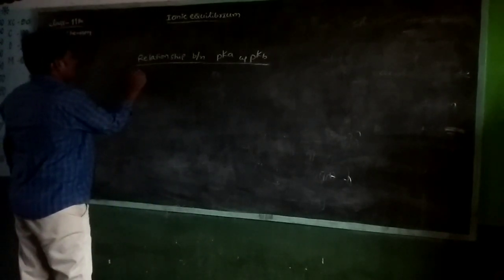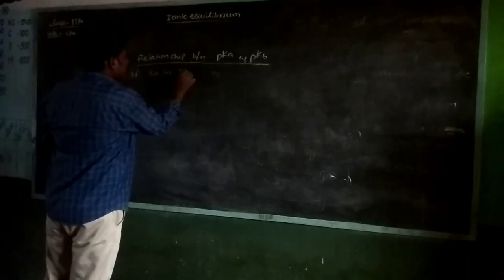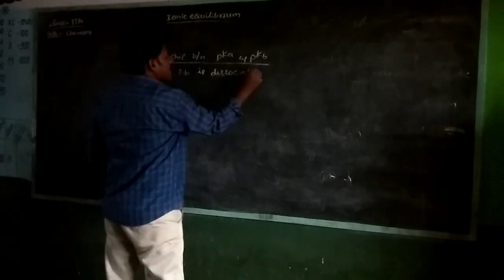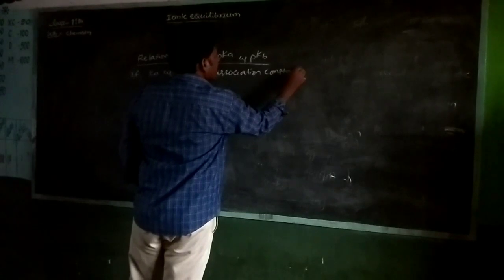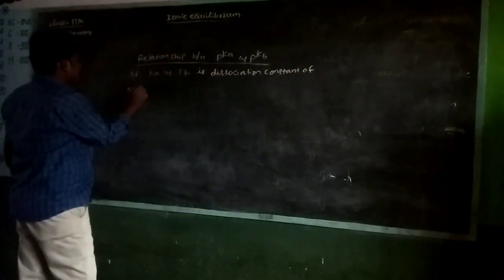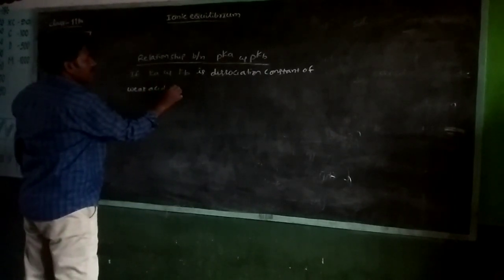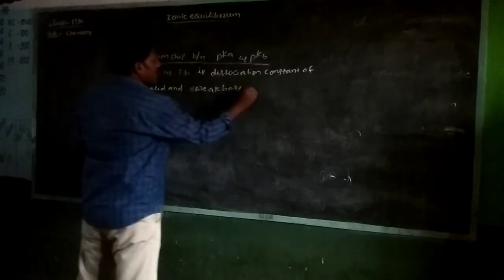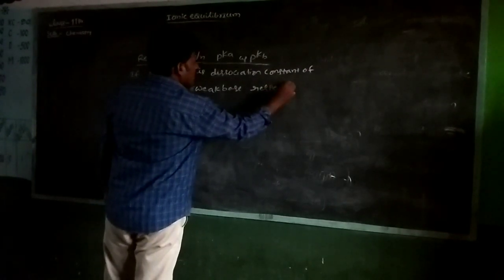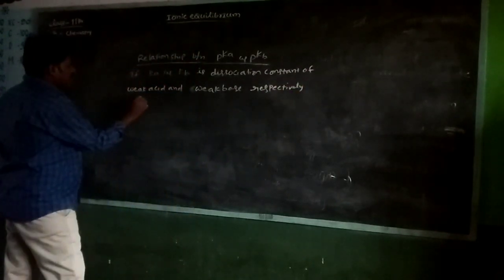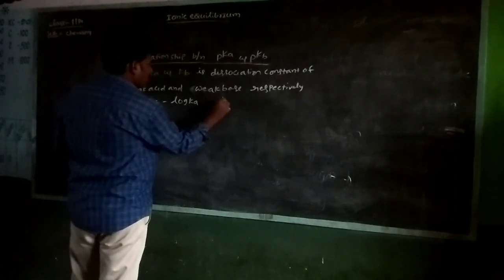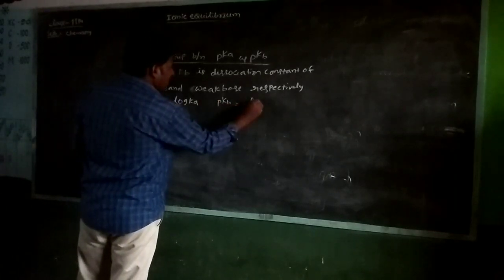Relationship between pKa and pKb. If Ka and Kb are the dissociation constants of a weak acid and a weak base respectively, okay, you can write pKa is equal to minus log Ka, pKb is equal to minus log Kb.